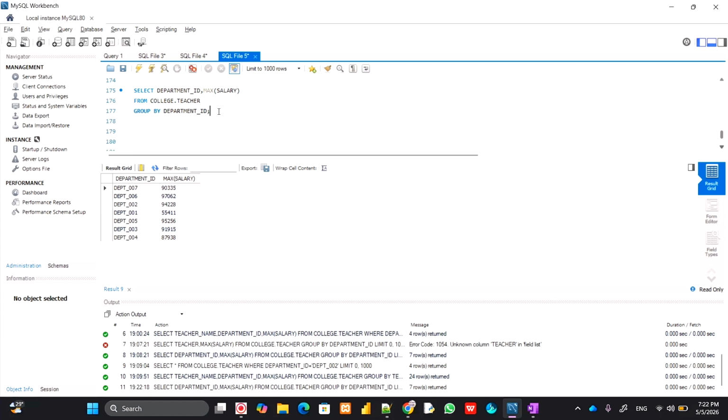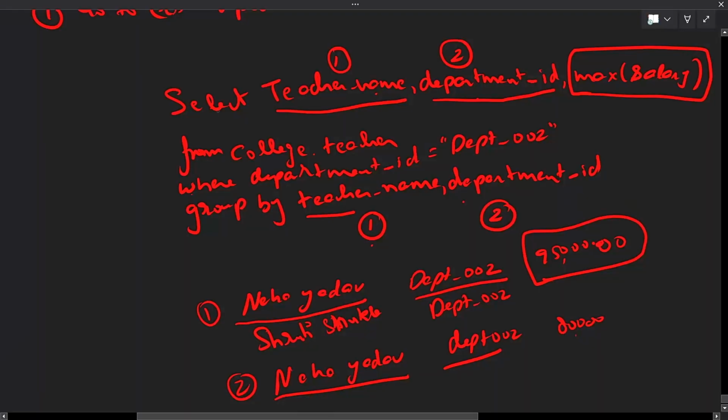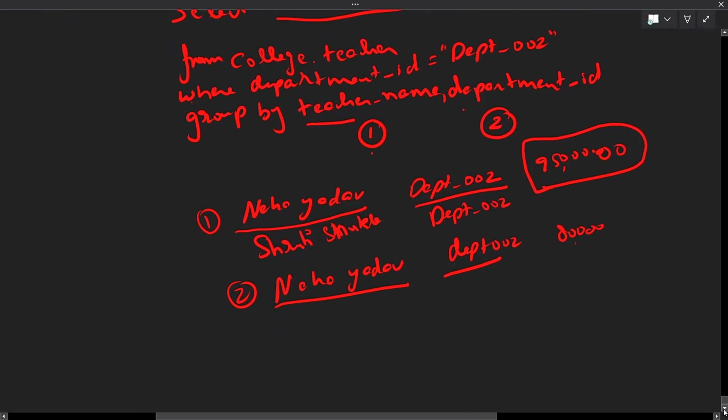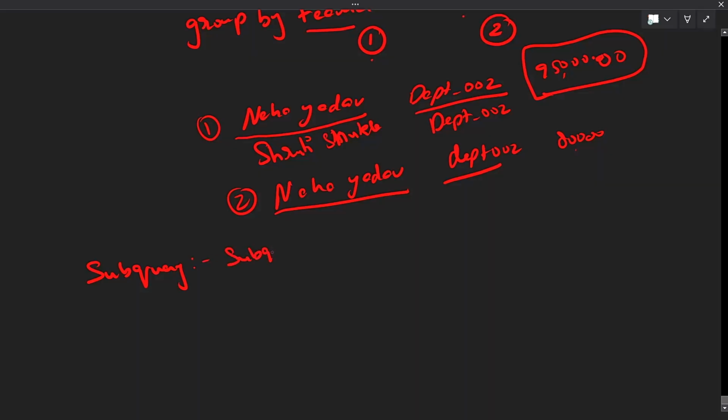So what we're going to do now, we will introduce the concept of subquery. Subquery simply means a query within the query.